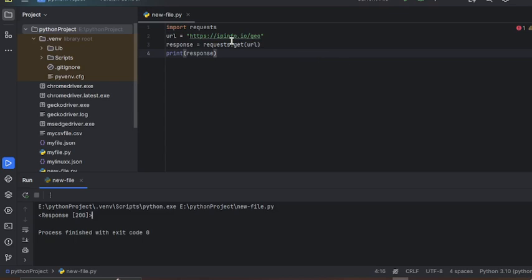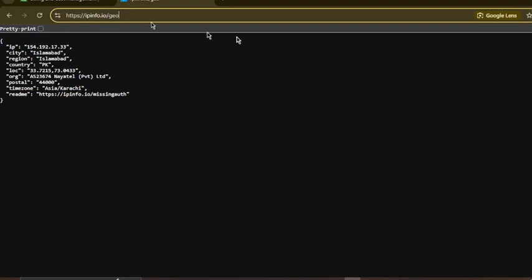That means this link is working. If this link is not working, if this API is not working, it will give an error.